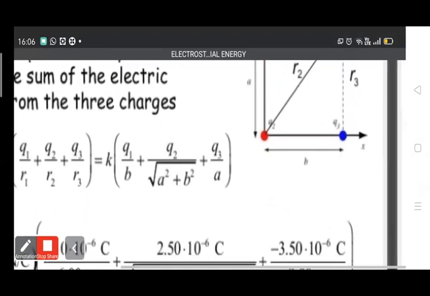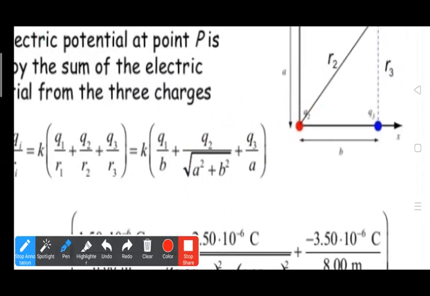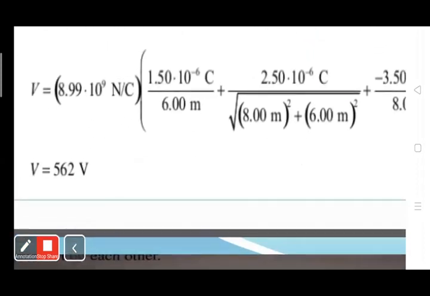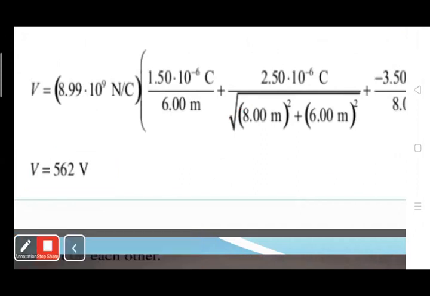Putting these values in the equation, with K equals 1 upon 4 pi epsilon naught, we get K in brackets Q1 upon B plus Q2 upon root A square plus B square plus Q3 upon A. Now put the values of Q1, Q2, Q3, A, B in this equation. We get the potential, which is 562 volt. This is our potential at point P due to the charges. So try to solve